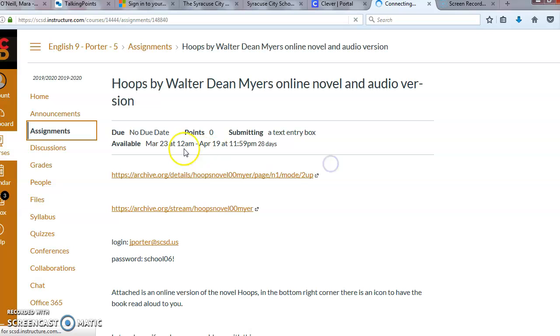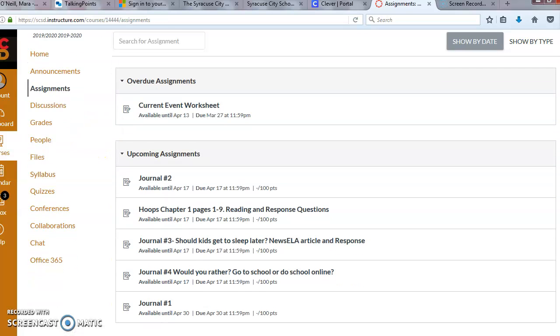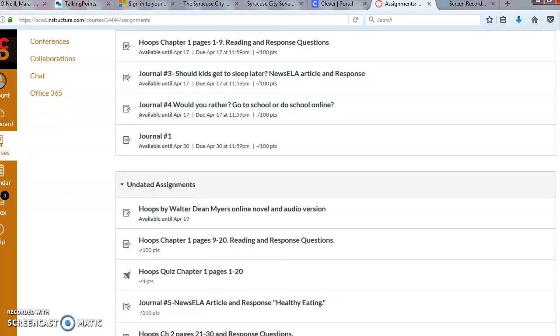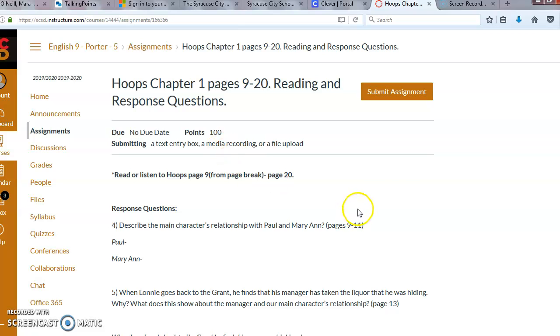Okay, we're going to leave this and we're going to go back to assignments. Focus in on chapter 1 for right now. You are going to go down to the bottom for the undated assignments, and once you've read or listened to chapter 1, pages 9 through 20, you're going to click on the reading and response questions. Okay?